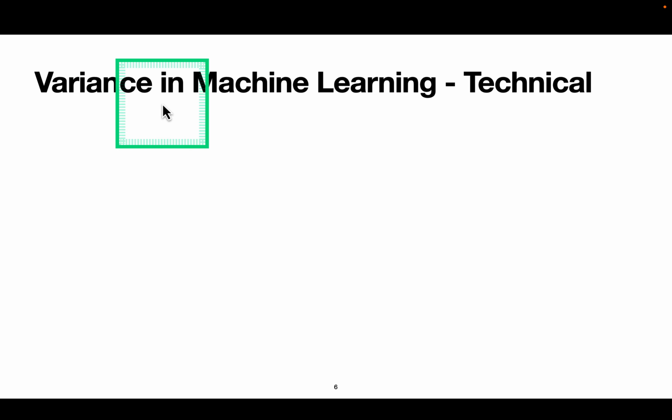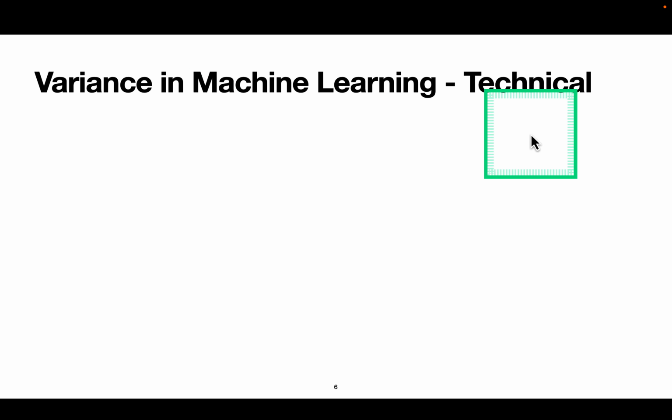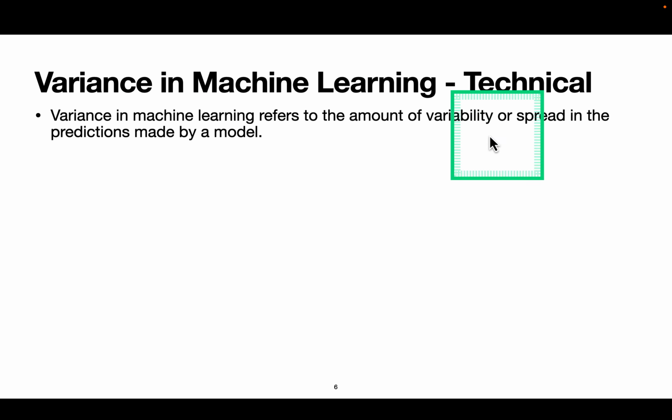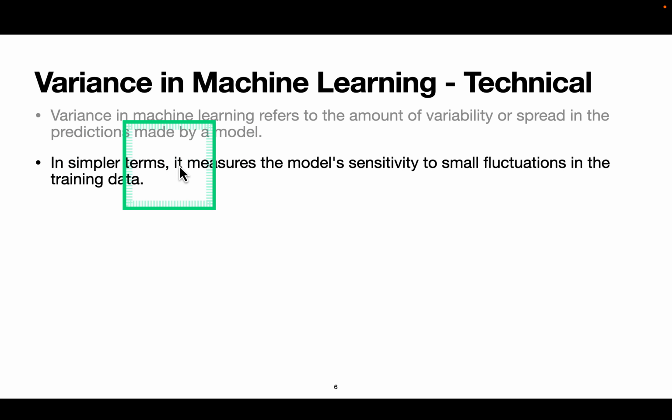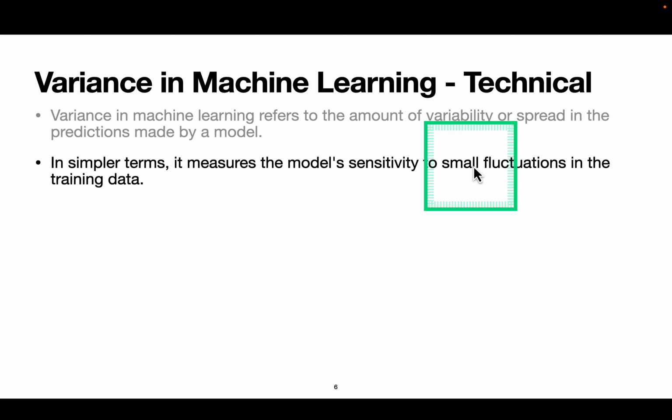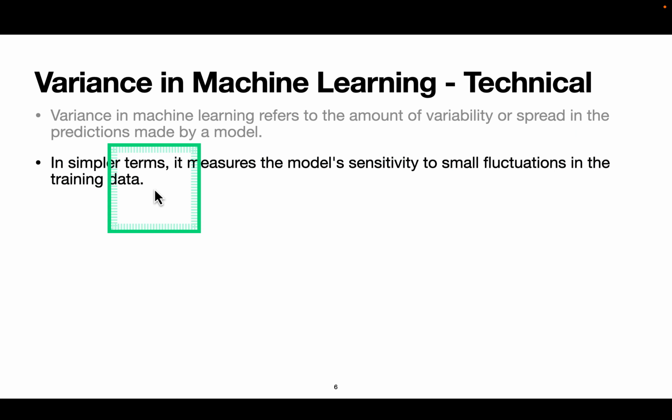So, the technical definition of variance in machine learning. Variance refers to the amount of variability or spread in the predictions made by a model. In simpler terms, it measures the model's sensitivity to small fluctuations in the training data.